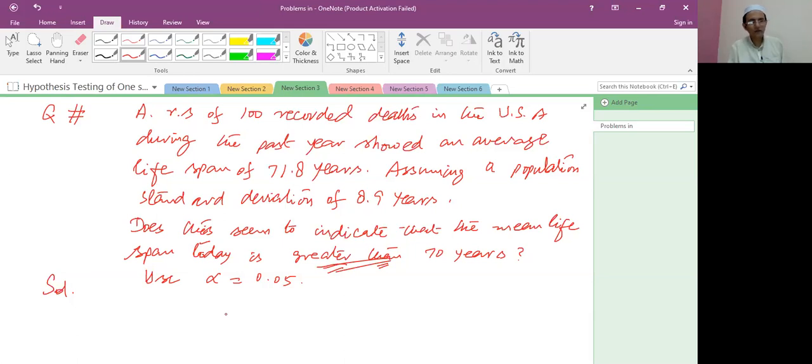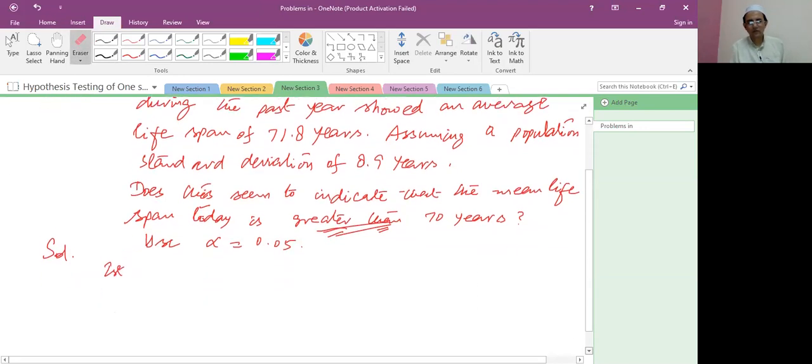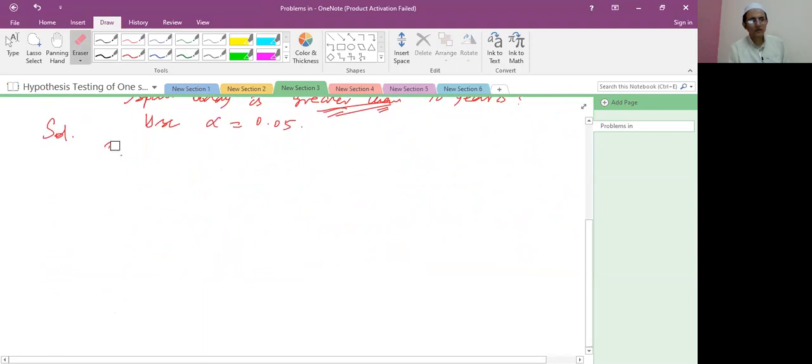About the first question, first we write step number 1. It is the null hypothesis and alternate hypothesis, represented by H1.